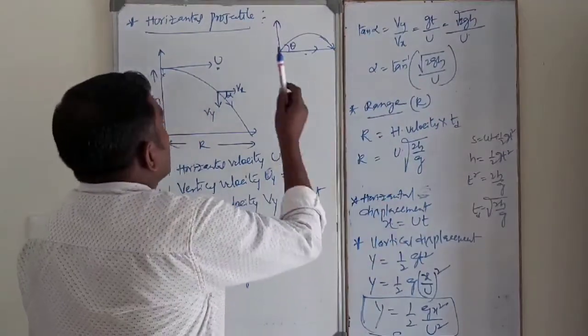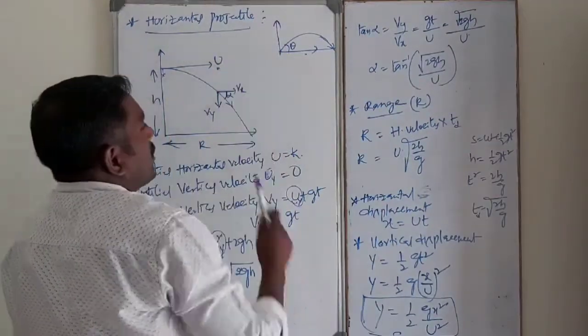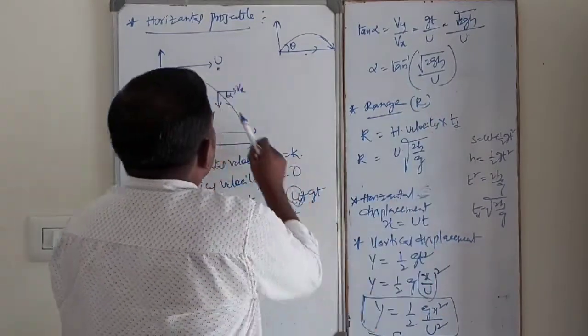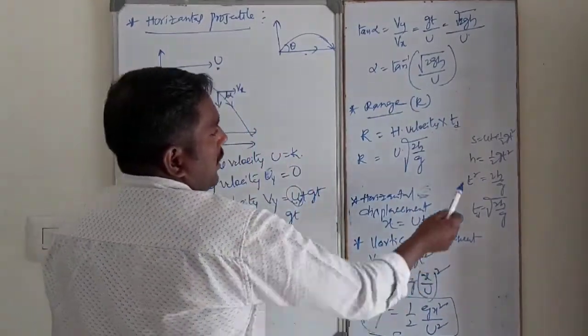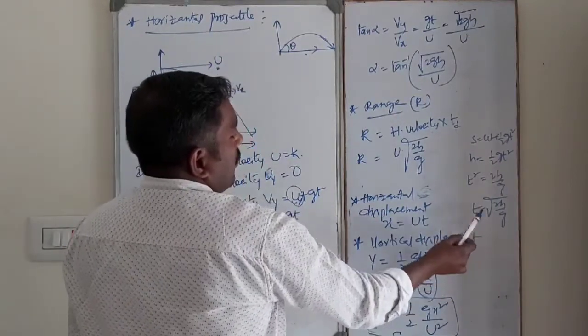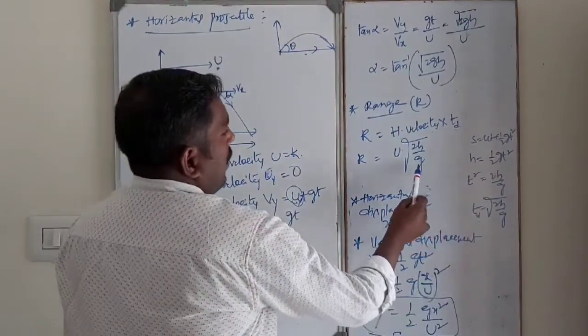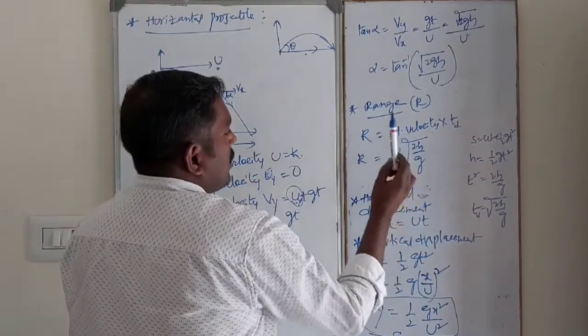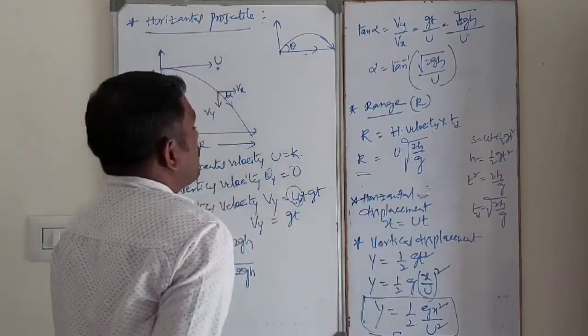Next, how to find out the range in case of horizontal projectile? So range is equal to horizontal velocity into time of descent. By using this equation, we will get the time of descent. Substituting the value of time of descent in this, R is equal to u into root of 2h by g. This is the range of horizontal projectile.